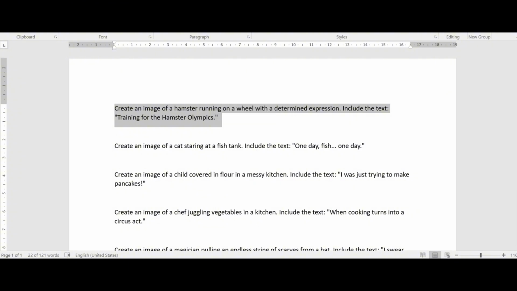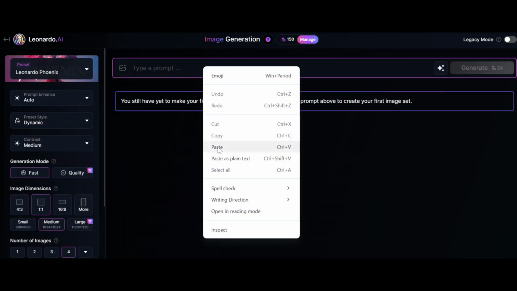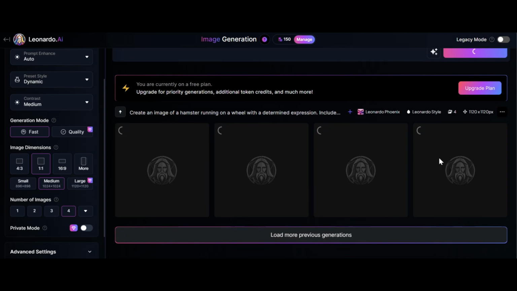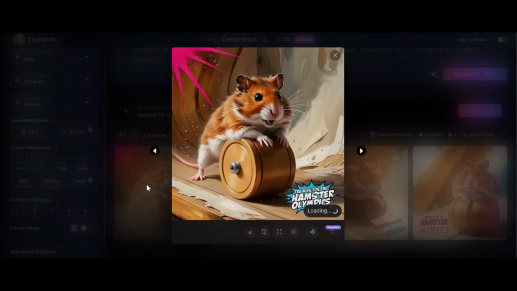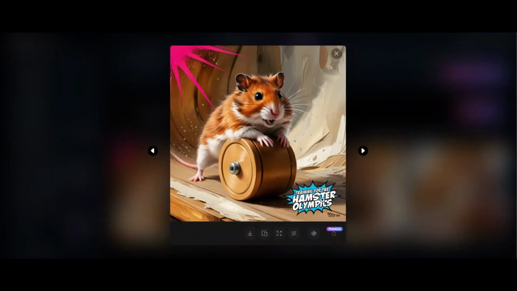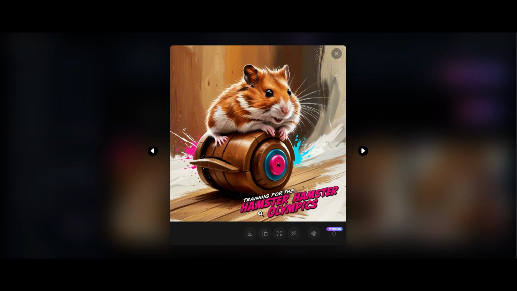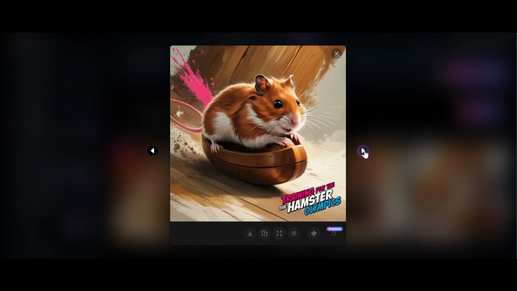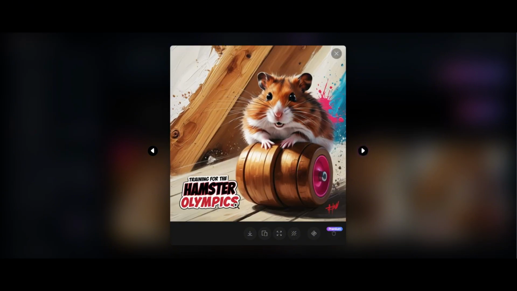Let's copy and paste. This is a hamster running on a wheel with the text "Training for the Hamster Olympics." Nice. The text has been designed beautifully, with different color and position as well. I liked all 4 images.